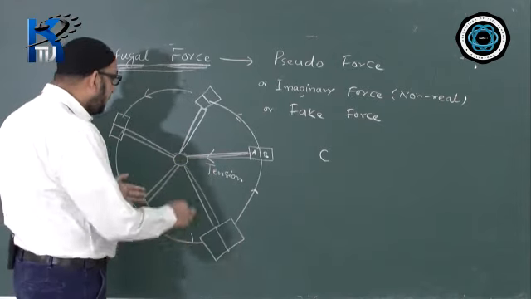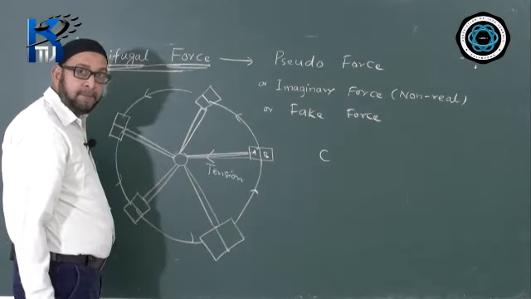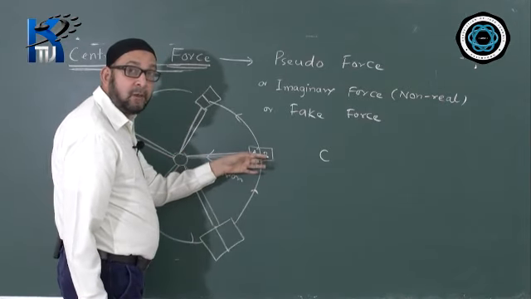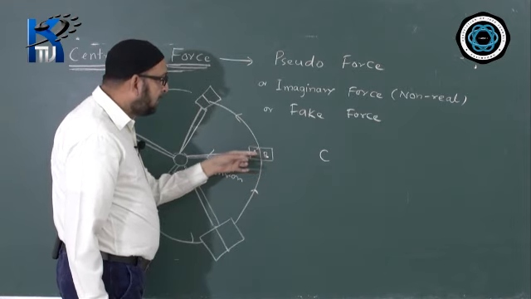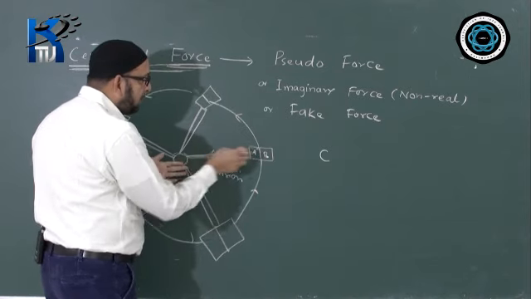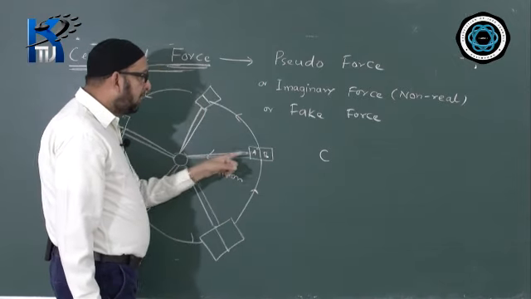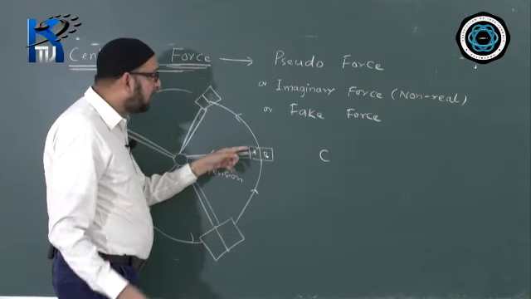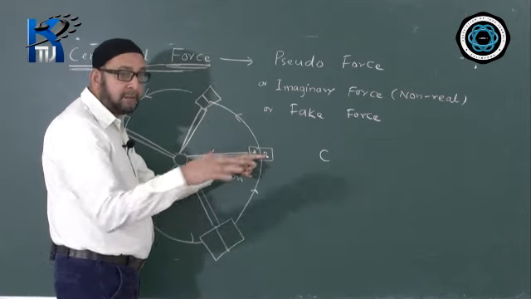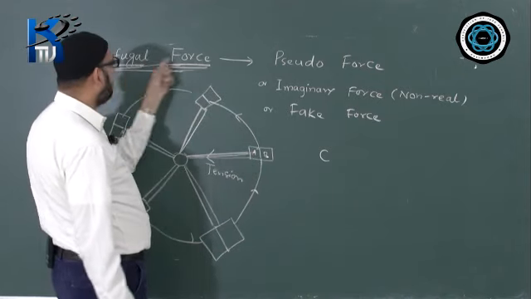But now the person within this frame, which is A, sees the person B is at rest, and he thinks that why the person is at rest, a single force cannot keep the person at rest. That means there must be a force acting on the person B in the opposite direction to the centripetal force. That means it is directed away from the center. Then he assumes or he imagines that there is a force acting on the person B to keep him at rest, because he sees the person B is at rest. So he named that force as centrifugal force.